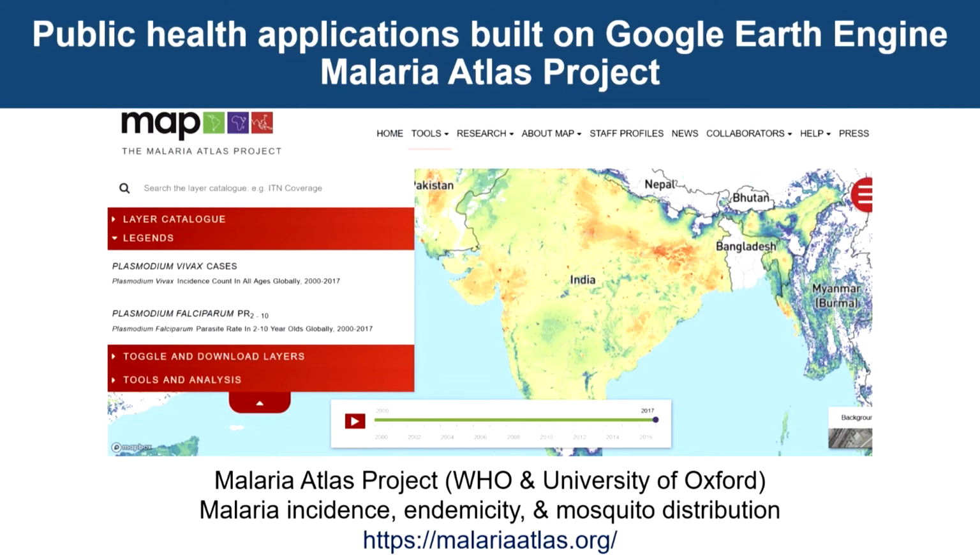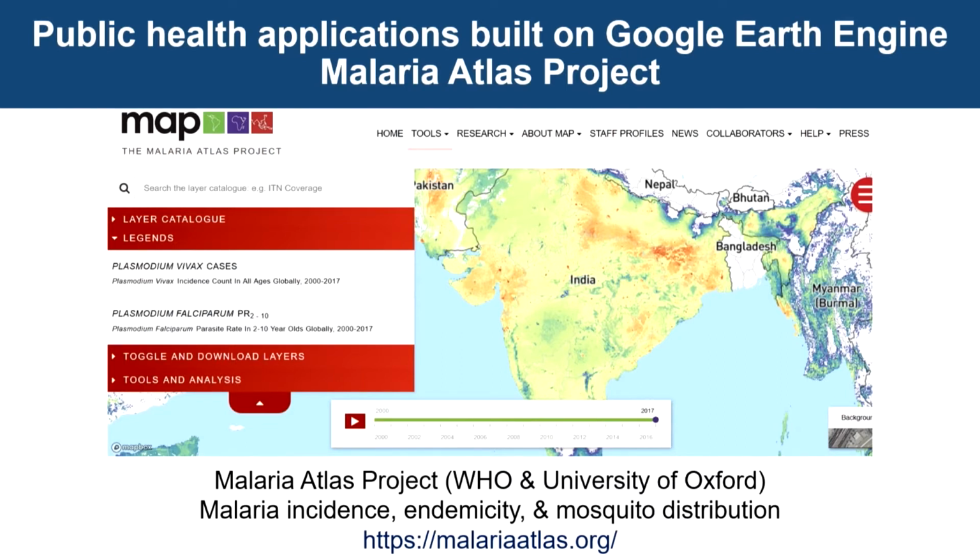This was in fact founded somewhere around 2006. Although Earth Engine was not there at that time, they then moved their entire infrastructure, their entire code on this Earth Engine platform. Here you have things like malaria incidences, endemicity, mosquito distribution, and so on. And this is a project by the World Health Organization and University of Oxford.